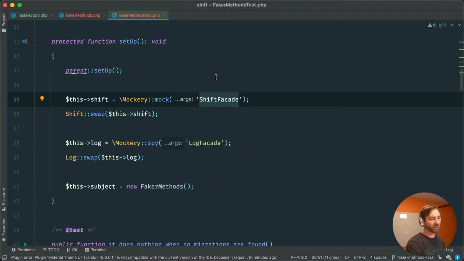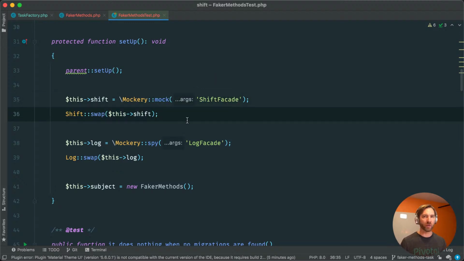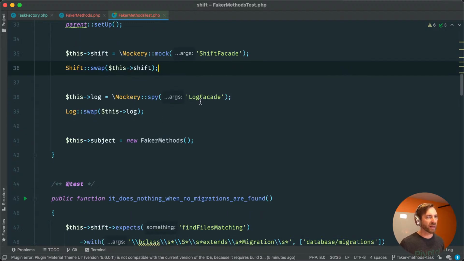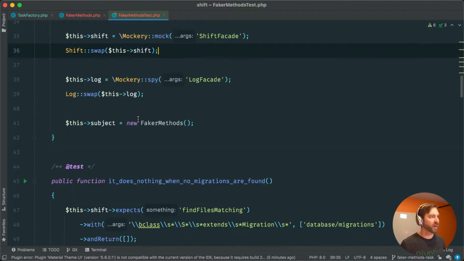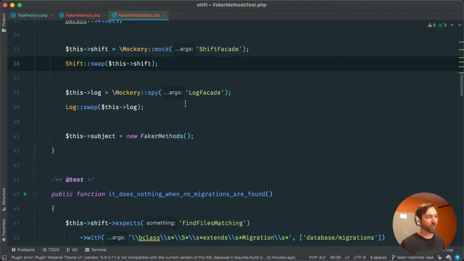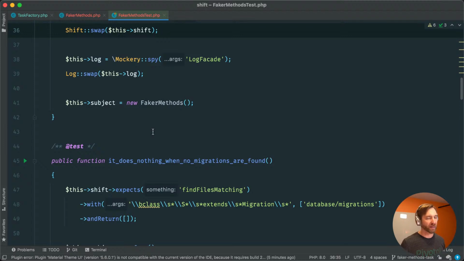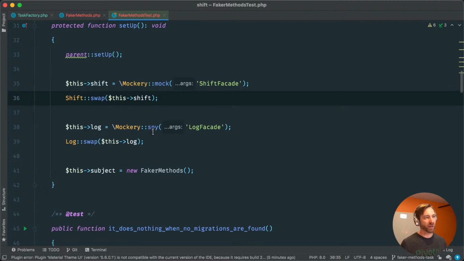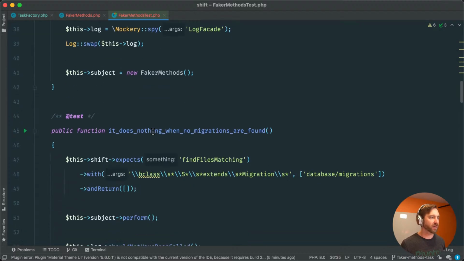Much like facades in Laravel, again, I'm applying those same concepts. I can mock it and swap it out that way at runtime. You know, I'm able to have a hook into my test. And I do the same with a log facade, again, much like Laravel. This just gives me some output to the system. So that's really all my setup is. I'm just swapping those out so I can use them in my implementation, but they're easy to test here.